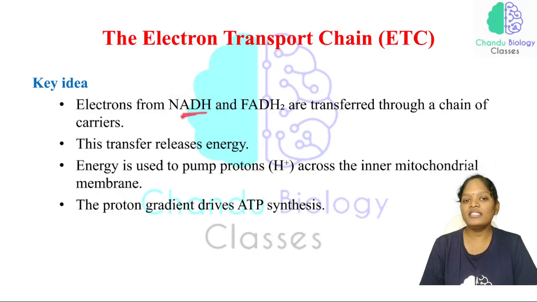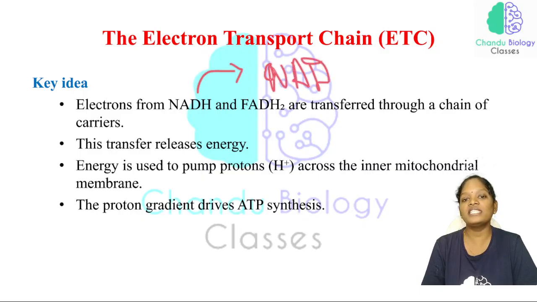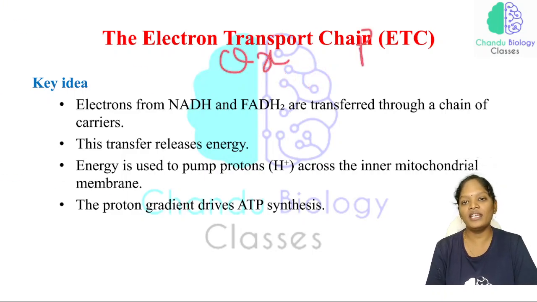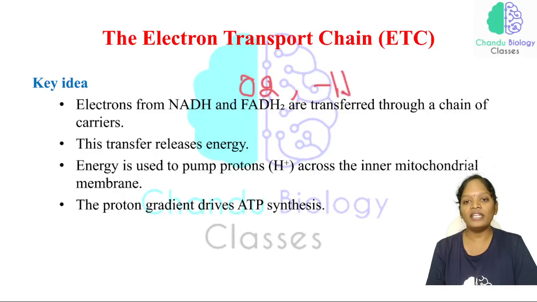See here, this is in the reduced state. Here there is acceptance of electrons, the gain of electrons, and whenever it gets converted into the oxidized state, that is NAD plus, electrons are released. That's the basic difference between the oxidation reaction and the reduction reaction. In the oxidation reaction, there will be the acceptance of oxygen, removal of hydrogen, and removal of electrons.